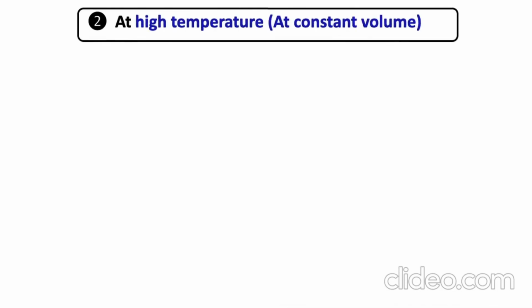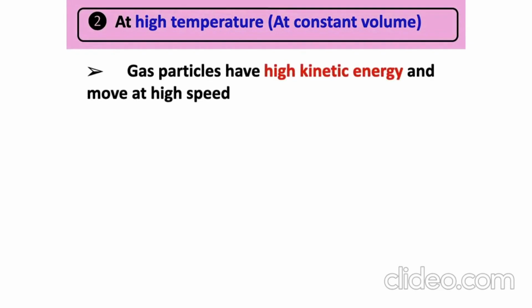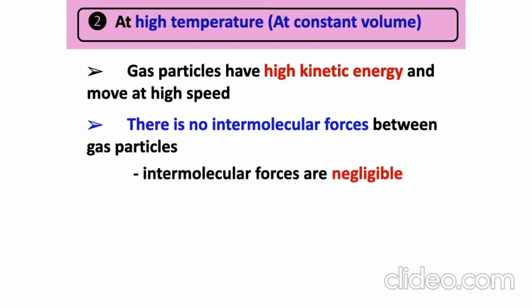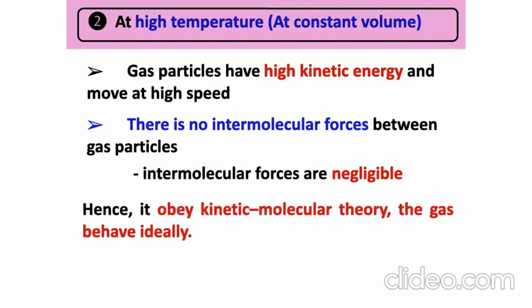Second, at high temperature, at constant volume. Gas particles have high kinetic energy and move at a high speed. There are no intermolecular forces between the gas particles, and the intermolecular forces are negligible. Hence, it obeys the kinetic molecular theory, and the gas behaves ideally.